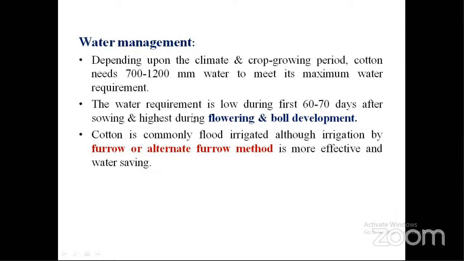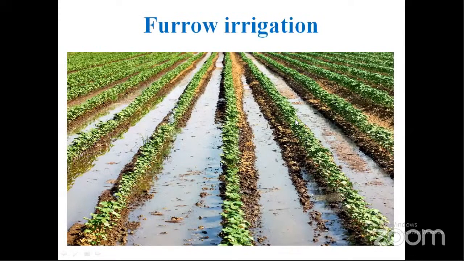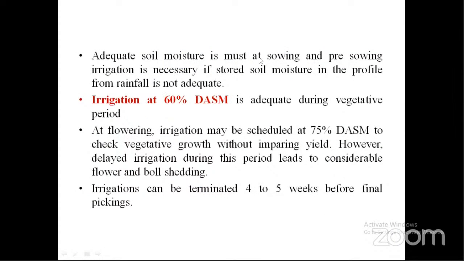Here we can see furrow irrigation. These are furrows, and on the ridges the cotton is being grown. At the time of sowing, adequate soil moisture should be present, otherwise germination will be affected. Pre-sowing irrigation is necessary if stored soil moisture is not adequate. Irrigation at 60% DASM is adequate during the vegetative period. DASM means depletion of available soil moisture.